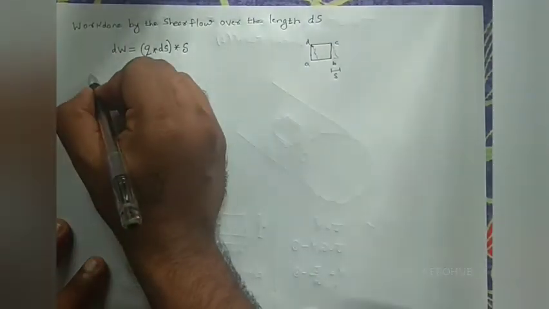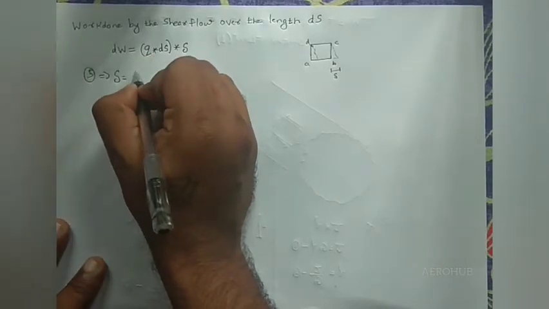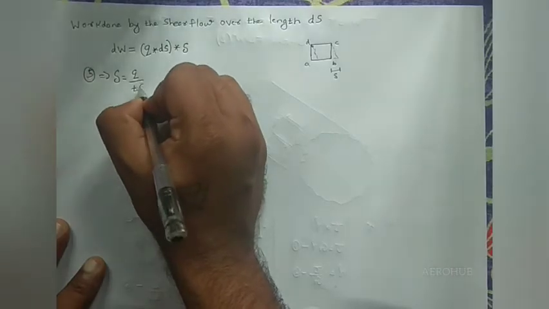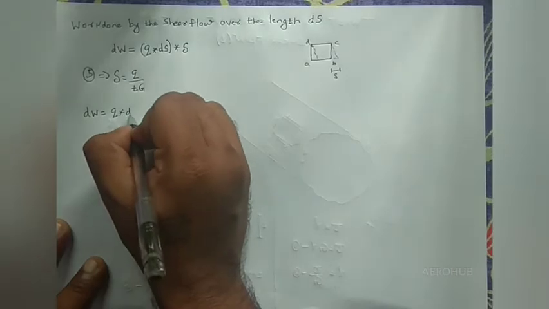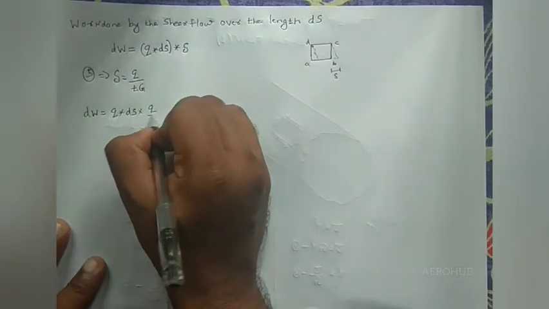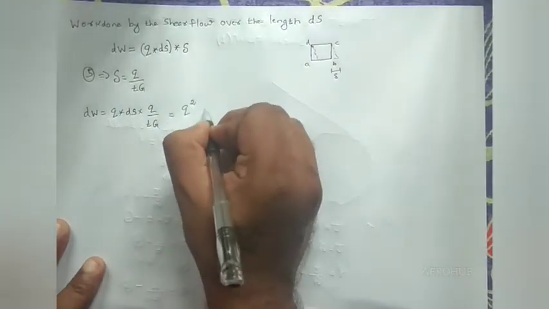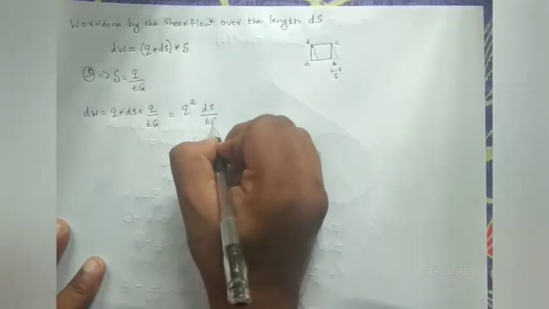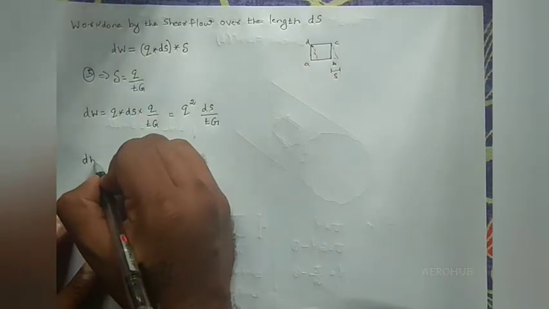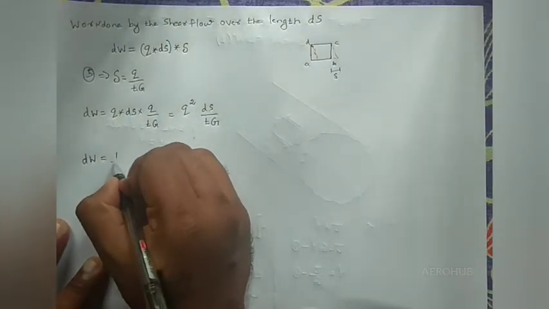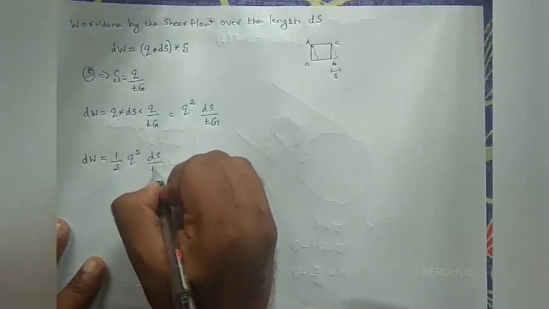We have equation number 5. Equation number 5 is nothing but delta is equal to Q by T into G. Okay, so I will include dw is equal to Q into ds into Q by Tg. So this will be Q square into ds by Tg. Okay. Now this work dw is equal to, I will put 1 by 2 into Q square ds by Tg,